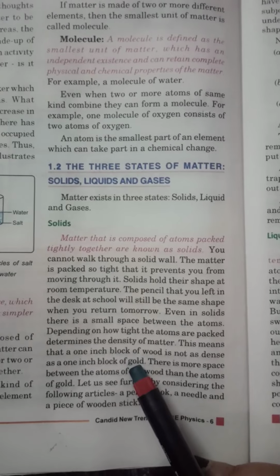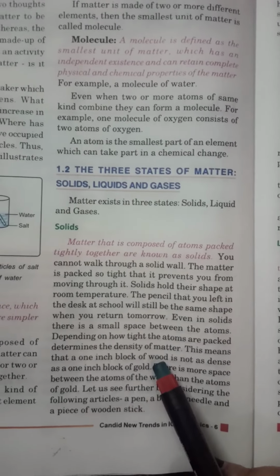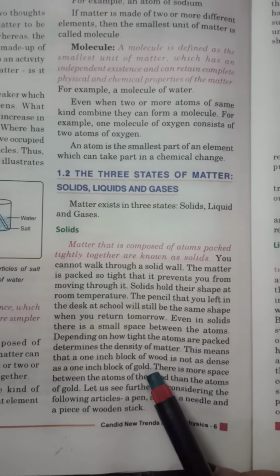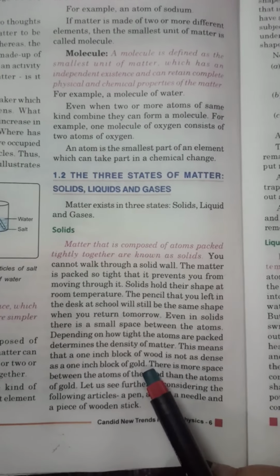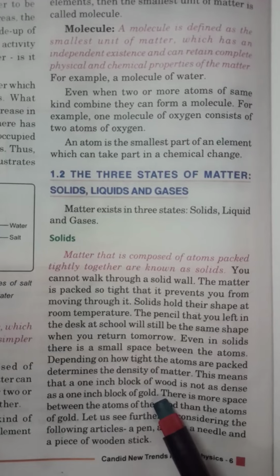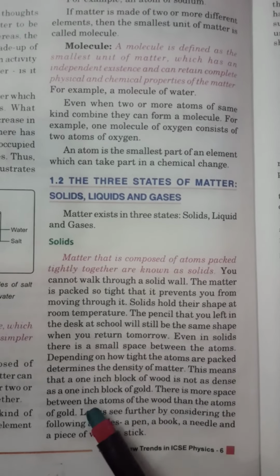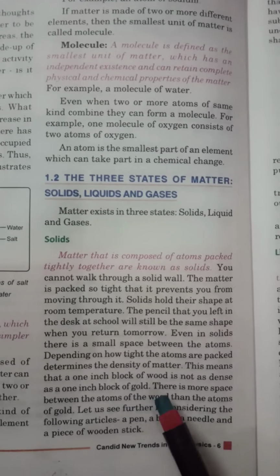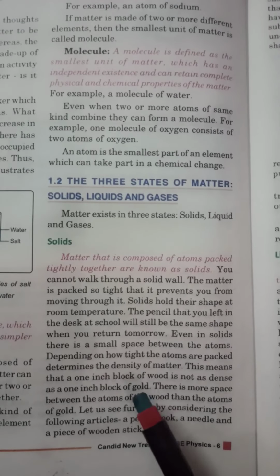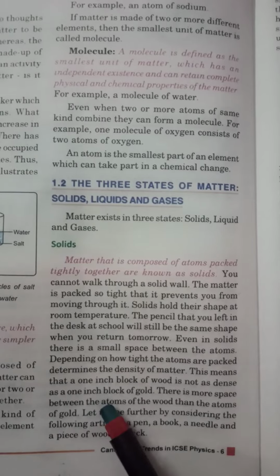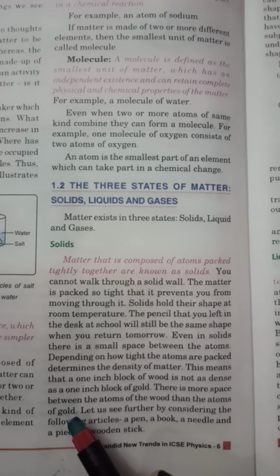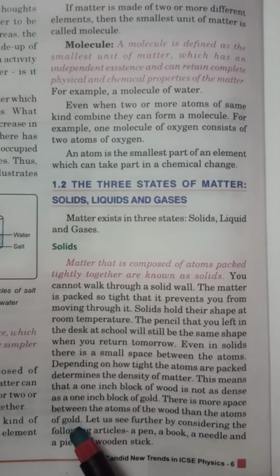The block of gold will have more density, it will be more tight. There is more space between the atoms of wood than the atoms of gold.